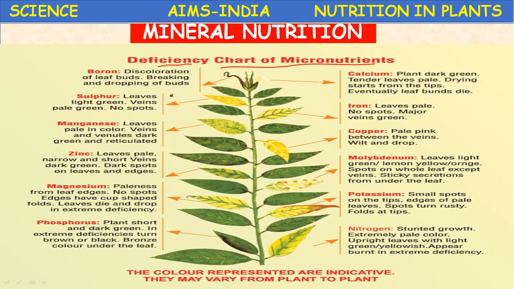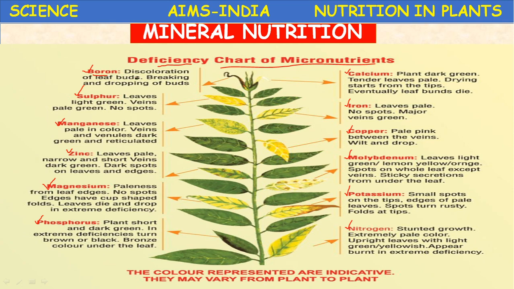Here nearly some 8 micronutrients are given: boron, sulfur, manganese, zinc, magnesium, phosphorus, calcium, iron, copper, molybdenum, potassium, nitrogen. Okay, one by one we will see. In the single plant, the leaves showing different symptoms are mentioned here. In your mobile, you can enlarge the picture so that you can see it.